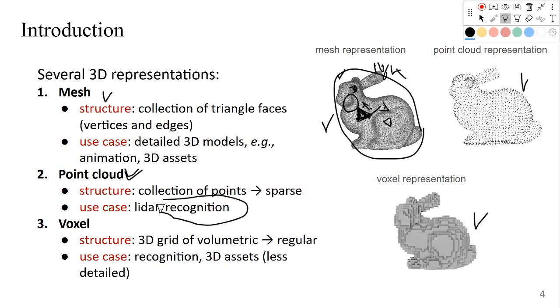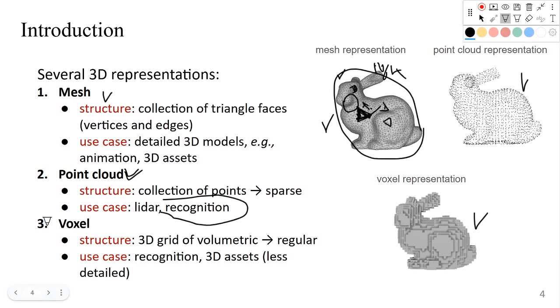For example, we have a sensor like LiDAR. LiDAR emits light, and the light hits the surrounding environment. For example, if we have a self-driving car with this LiDAR sensor, the sensor hits the surrounding environment, and the data is stored as a collection of points, or this point cloud. Later we use this point cloud data for understanding the surroundings of the self-driving car. So usually we use point cloud for recognition, because again, it is sparse, so it is computationally cheaper.